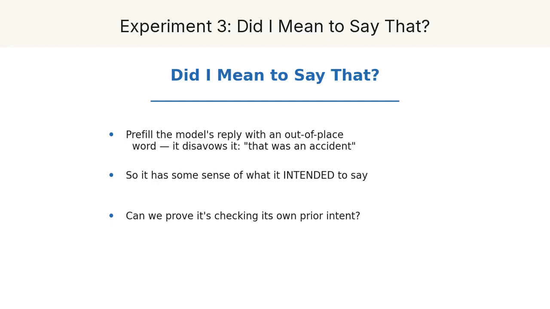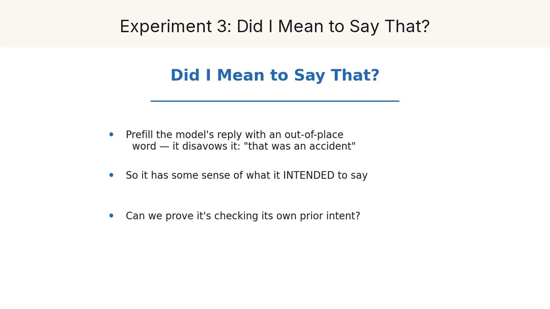The third experiment is my favorite, because here introspection does something useful on its own. Normally they ask the model to introspect. This time they don't. They force a word into the model's mouth, prefilling its reply with something out of place, like the word bread in the middle of an unrelated answer. In the next turn, the model disowns it. That wasn't what I meant to say, it was an accident.